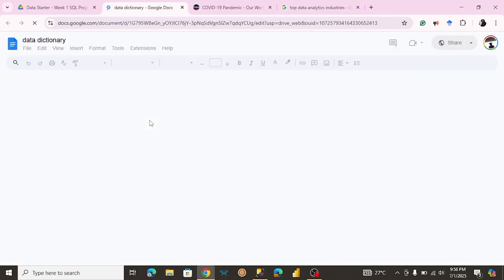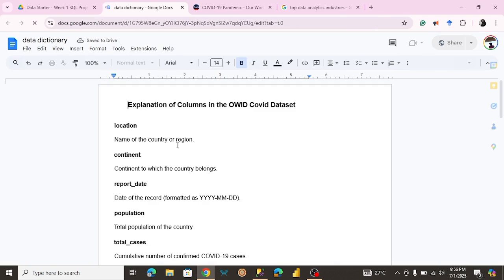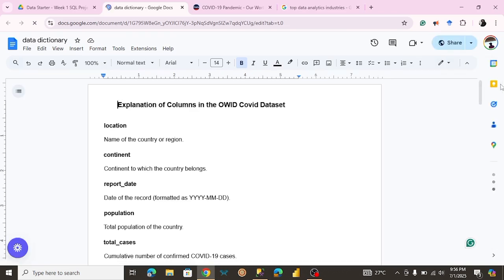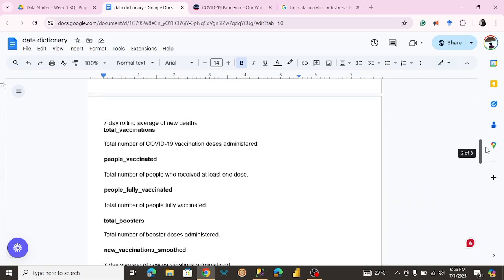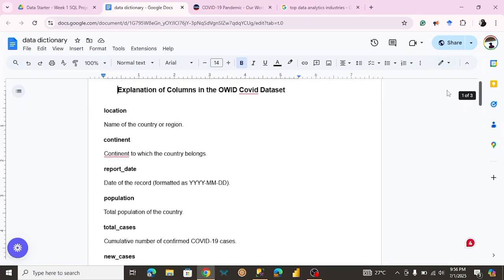If I open it, it just contains the description of the columns in the data set. It doesn't include all the columns, but I just focus on the most important columns that you might need for your analysis. So we have columns on location, we have continent,